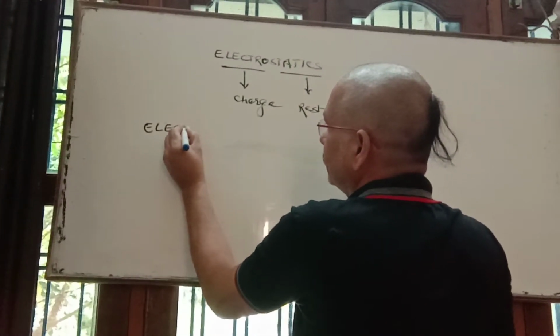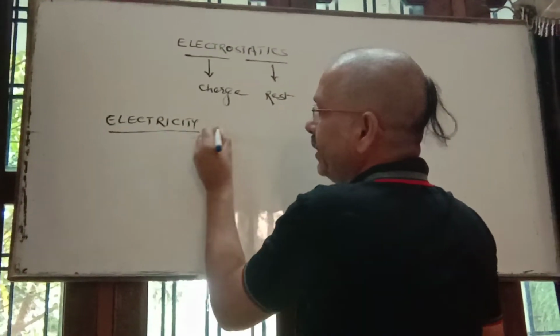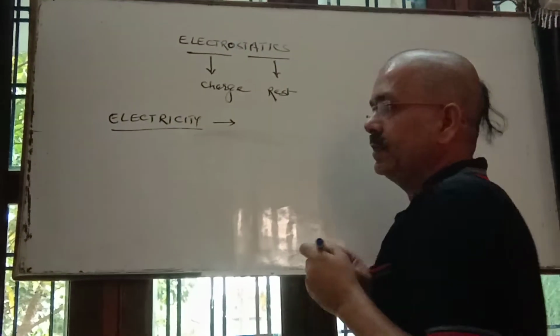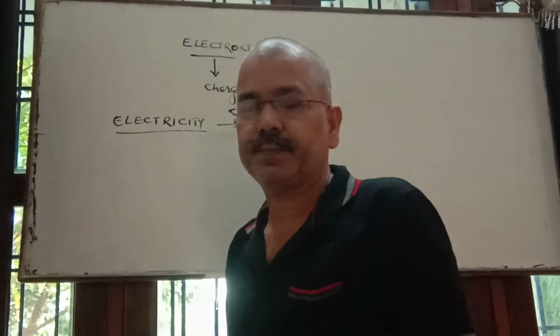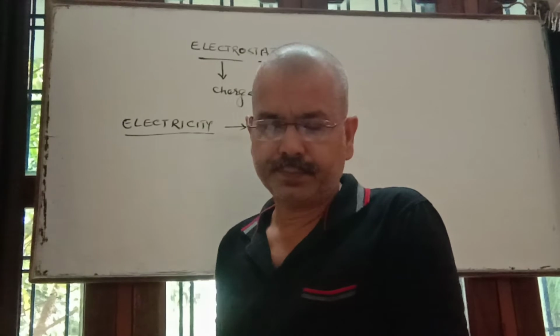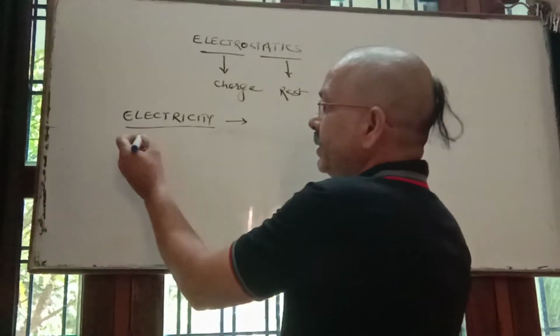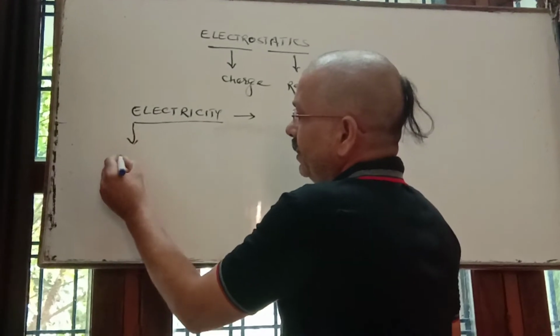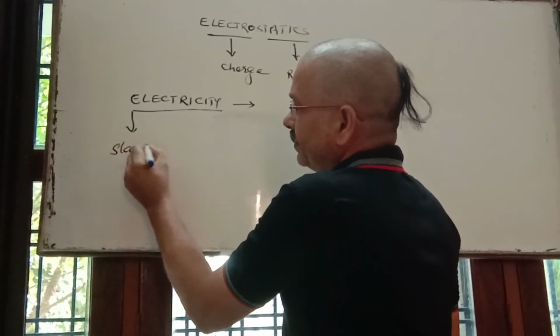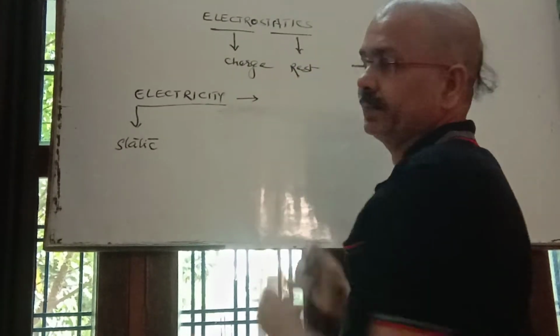Electricity is the property by virtue of which a body attracts other bodies. Then types of electricity. One is static electricity. Again, static means rest.